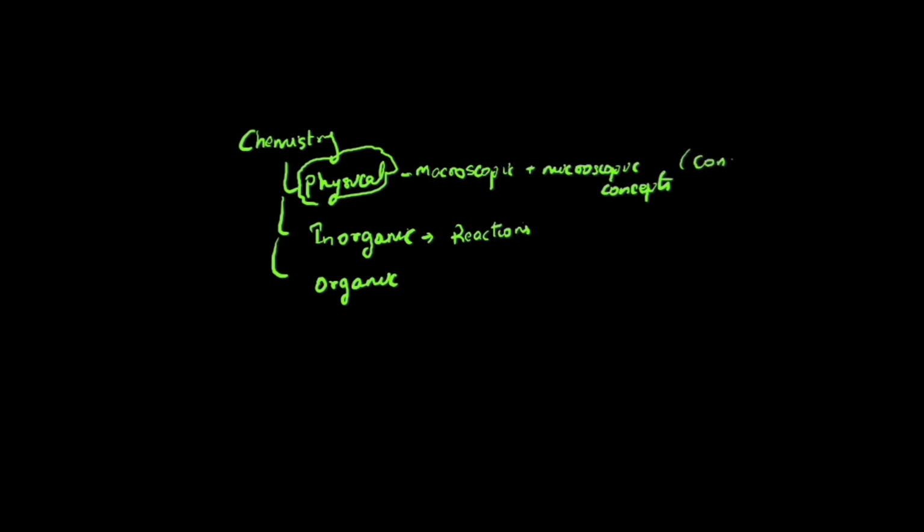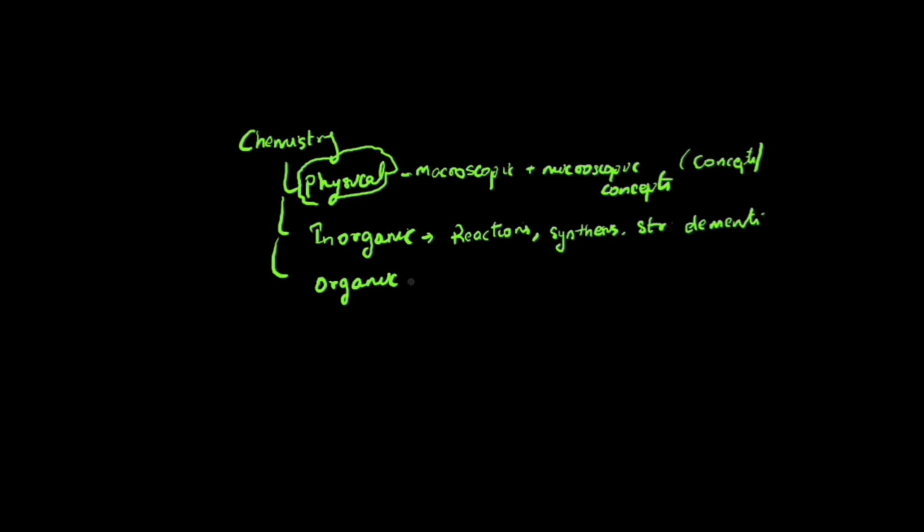Then next, you have something called inorganic chemistry. Inorganic chemistry is a study of synthesis, reaction, structure and properties of compounds or of the elements. So for different elements, you will be studying their reaction, synthesis, structure and properties. When you study all these things for all the elements, it is called inorganic chemistry.